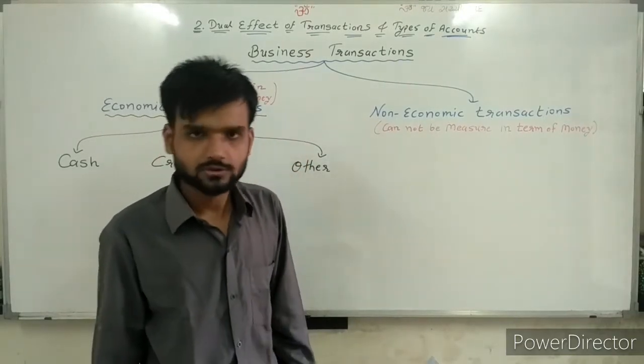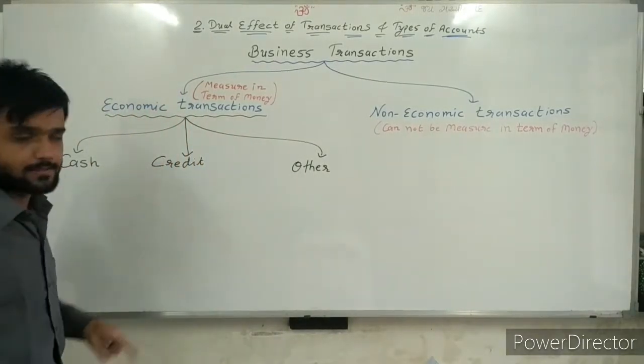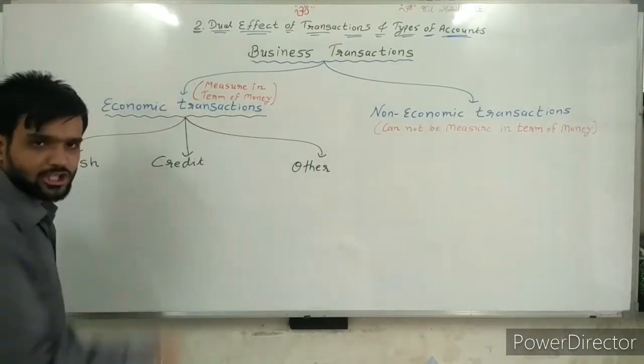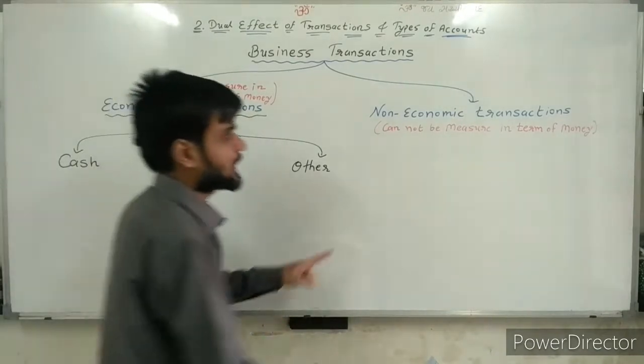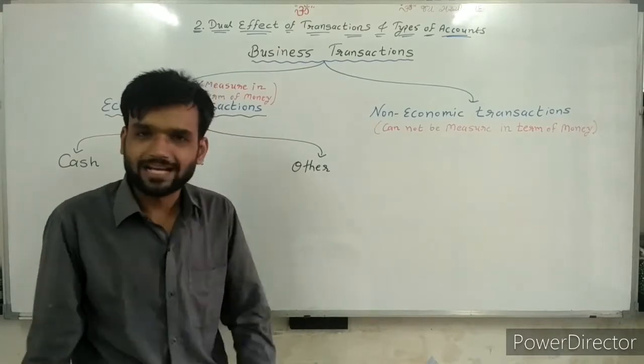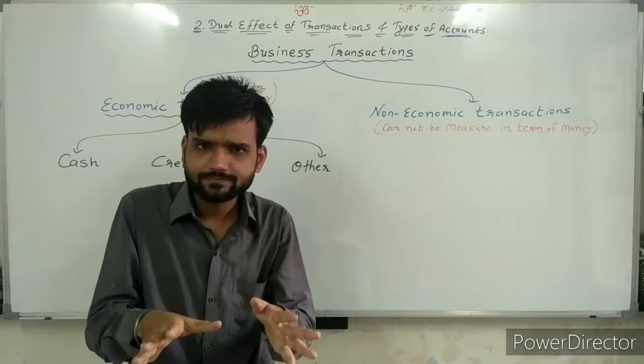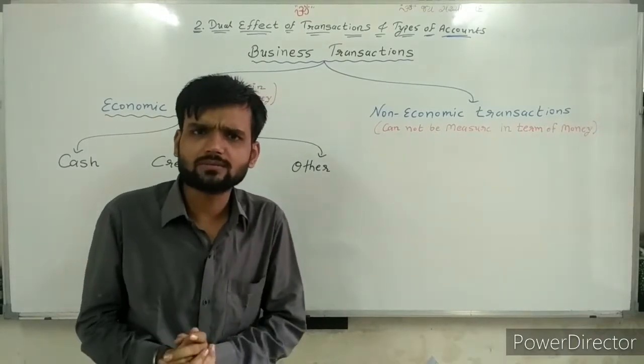So we have to identify first which are economic transactions and which are non-economic transactions. That can be identified only by whether it is measured in money or not. That is only identification.